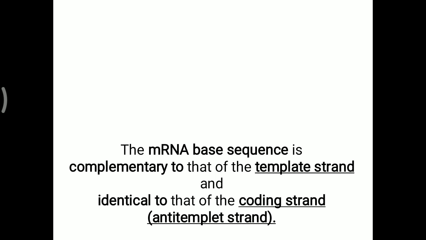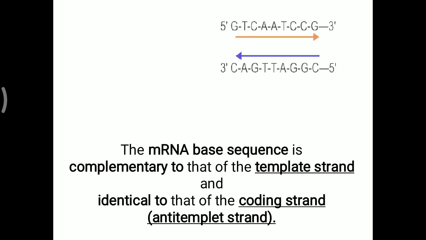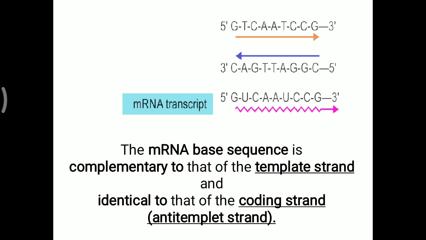So first we will look at how exactly this base sequence is generated. So here two strands of the DNA are explained, going 5' to 3' and the opposite 3' to 5' direction. Over that, mRNA is synthesized, so that is the mRNA transcript. So here you can see that mRNA is also synthesized in a 5' to 3' direction, similar to DNA replication. Now this mRNA is synthesized over which strand of the DNA? That strand of DNA is considered the template strand.